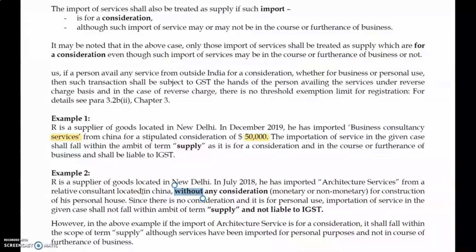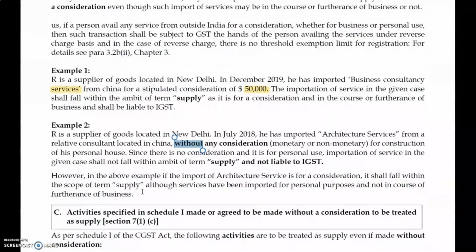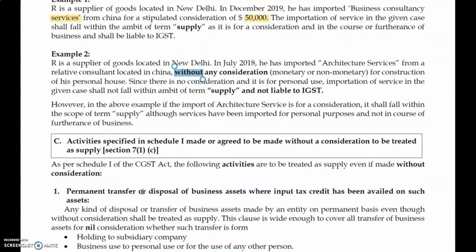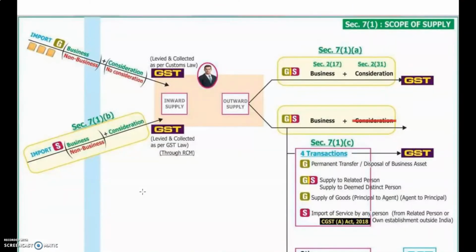So logically, looking at example number 2, hope you understand. This is 7(1)(b). We'll repeat that point again. Import of goods, understand well: import of goods, for business or non-business, consideration or no consideration, GST will not be coming. The reason is it has to be collected under the customs law and not in this Act. Second, import of services has to be collected, whether it is for the business or non-business, and for the consideration.